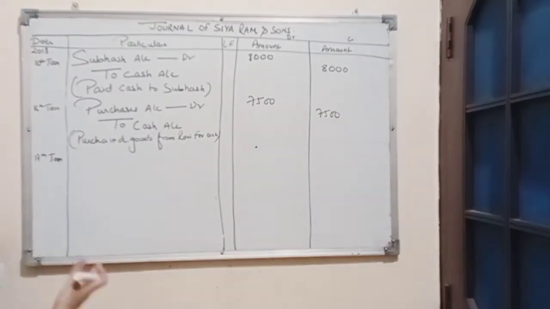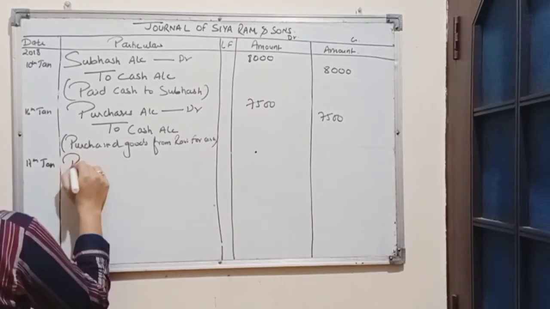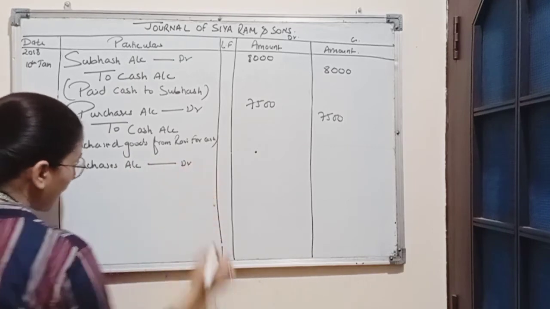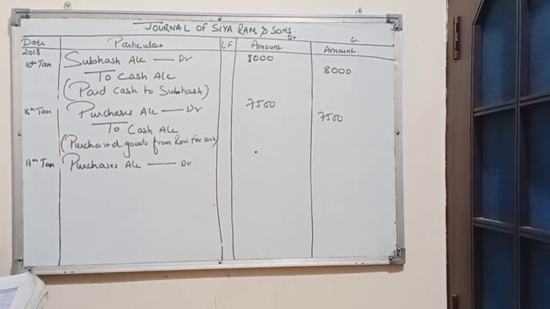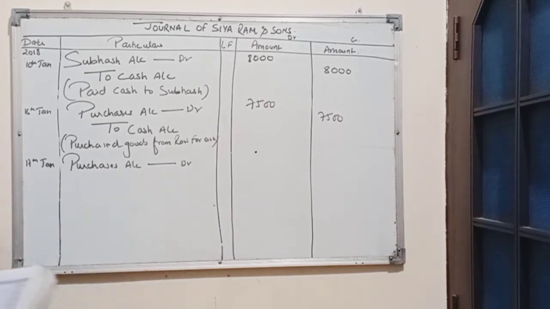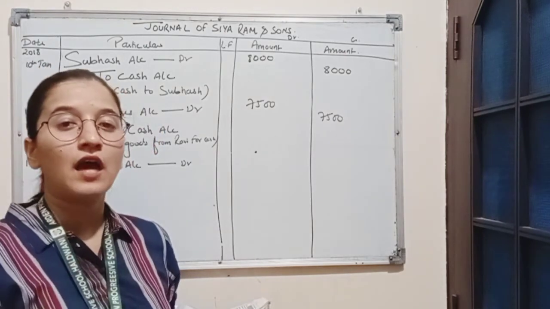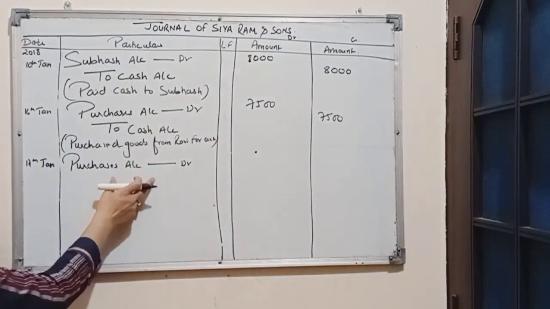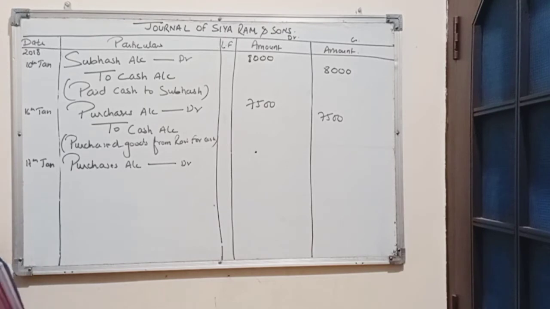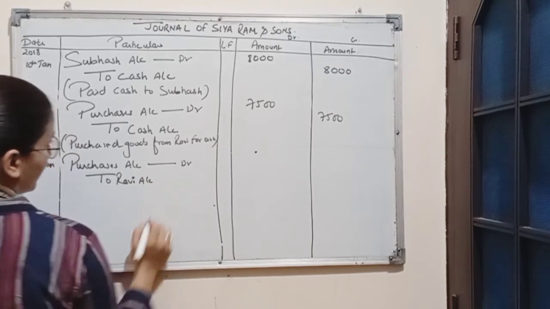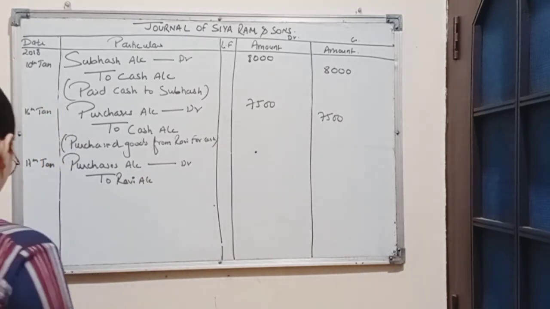So again we know purchases account is affected. Purchases is an expense and we know expenses comes under nominal account. The rule for nominal account is debit all expenses. So that is why we have debited purchases account. Goods have been purchased from Ravi. Ravi is a personal account here. And the rule for personal account is debit the receiver, credit the giver. So here Ravi is the giver of goods. We will credit Ravi's account. Amount is rupees 5,000.